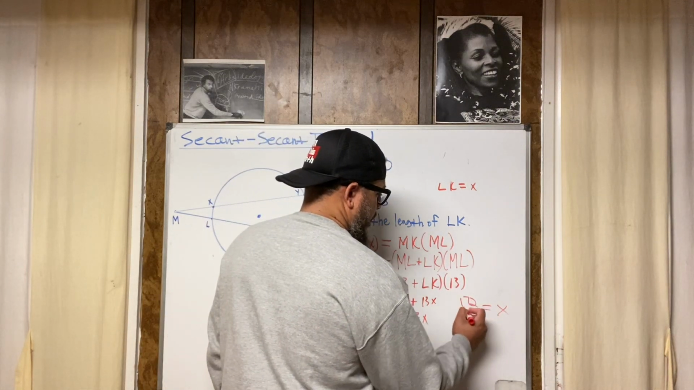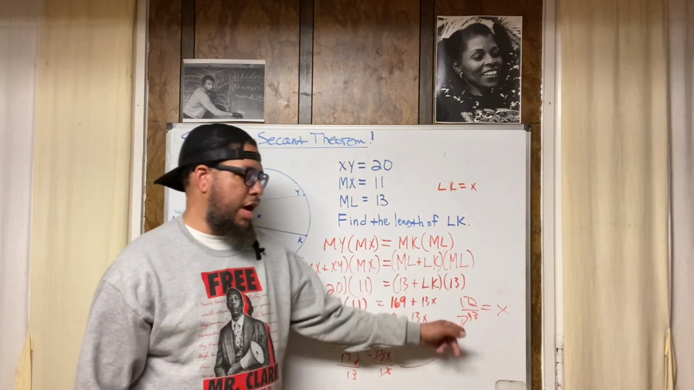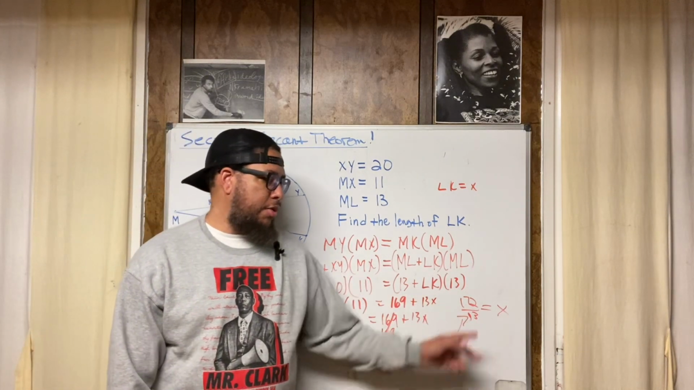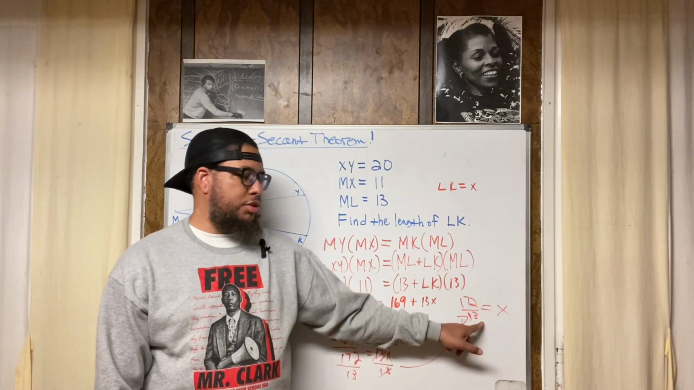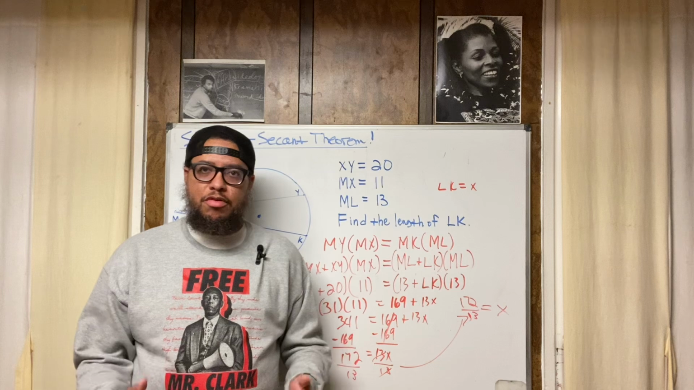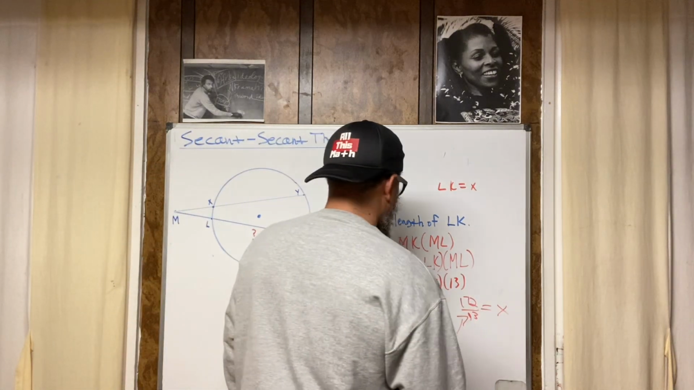Something crazy. 13 is not a factor of 172, which means when we divide, we're going to get a decimal. When that happens, we can just leave it like that. And we can't reduce this fraction because 13 is a prime number anyway. So 172 and 13 don't have a common factor besides 1. So this is our final answer, right?